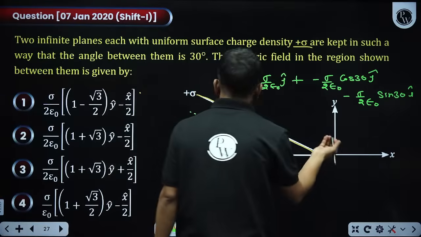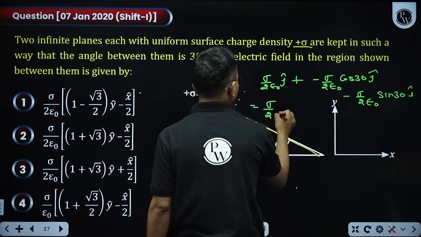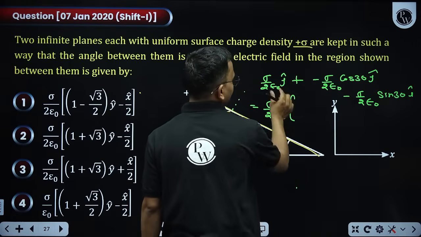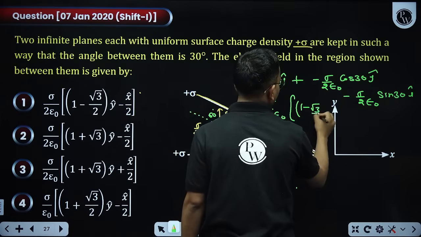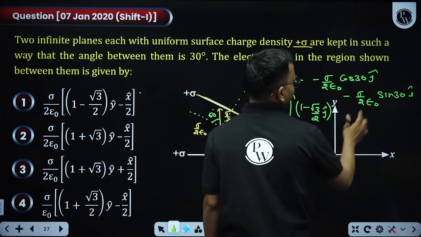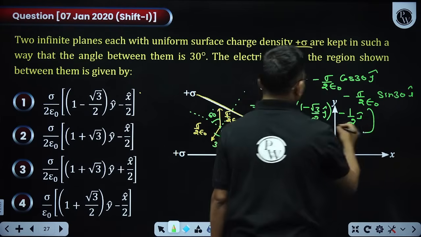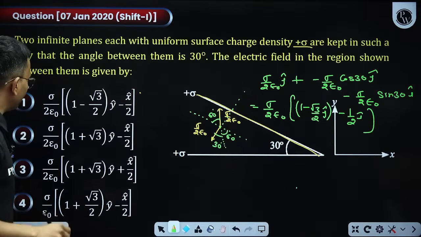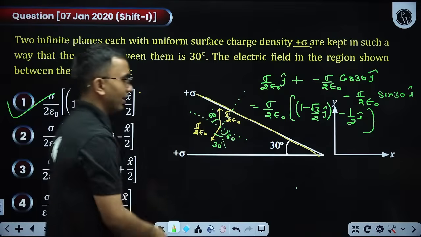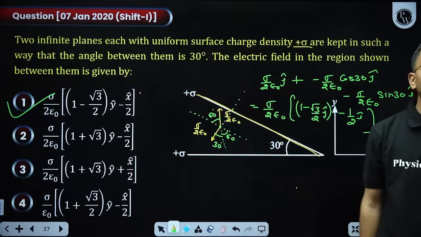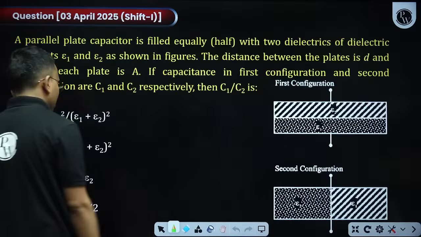Now write it together. You can take sigma by 2 epsilon naught common. Let us write for j cap first. It will become 1 minus root 3 by 2. Then sin 30 is 1 by 2, so minus 1 by 2 i cap. So this is sigma by 2 epsilon naught into 1 minus root 3 by 2 y cap minus i cap divided by 2. Here they are using y cap and x cap, so that is my j cap and i cap, same thing. Easy? Easy to go? Next question.